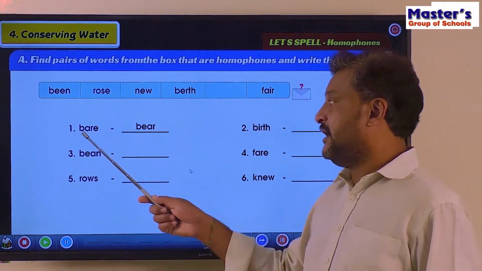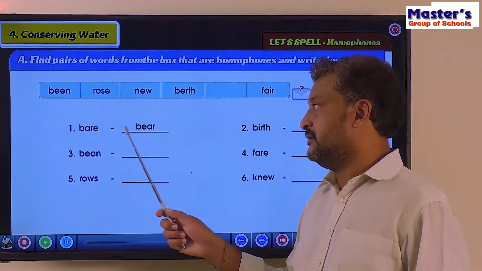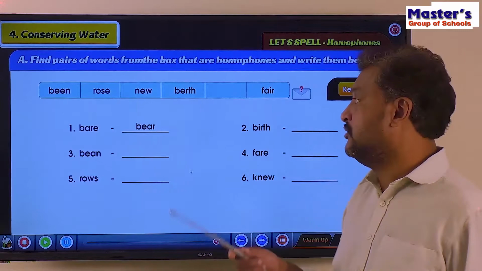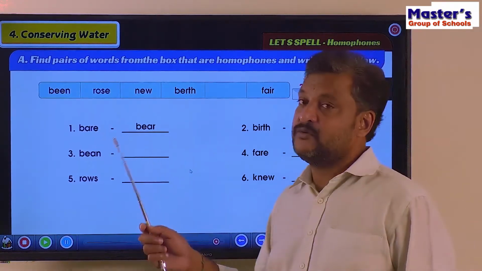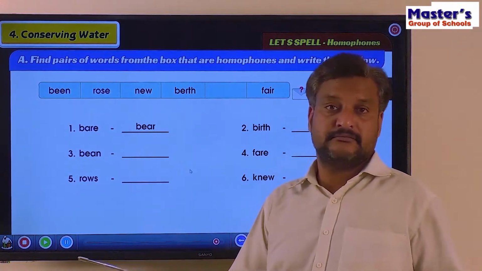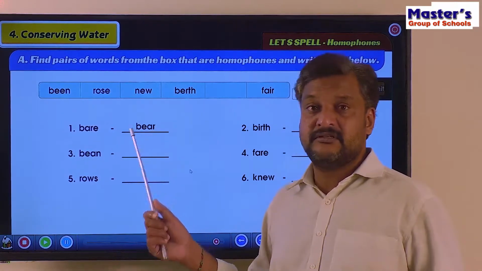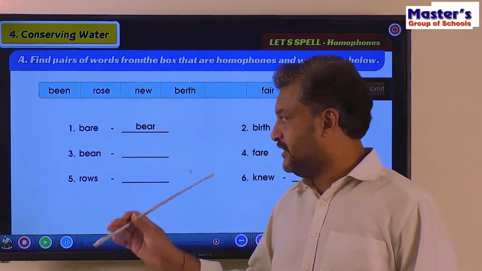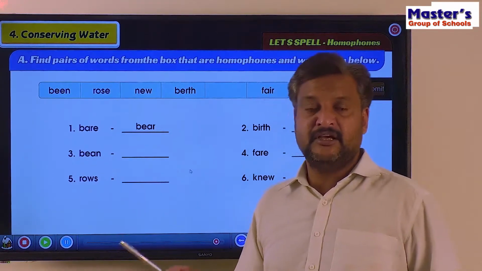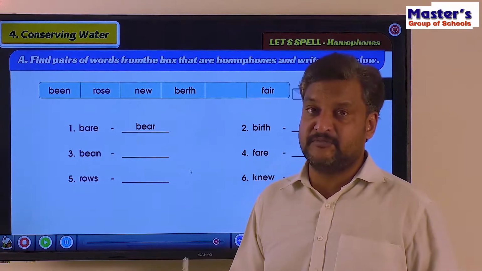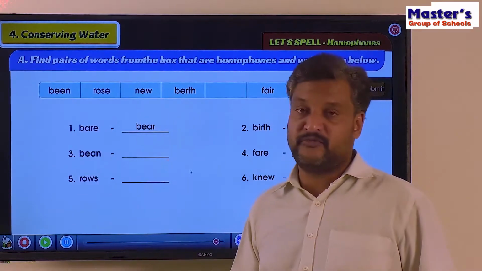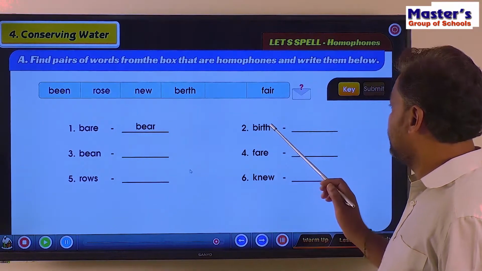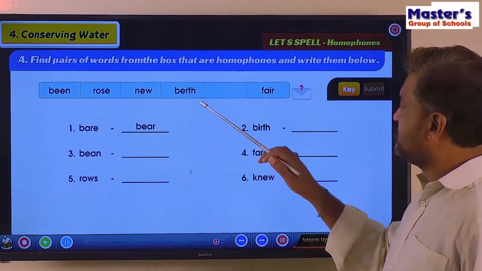See, B-A-R-E and B-E-A-R, they have different spellings. Now, meaning: bear means to carry, isn't it? And bear also means wild animal. So they have a different spelling, different meaning, but they are pronounced the same. Such words are called homophones. Right? So bear, bear, birth, bean, rose, new.